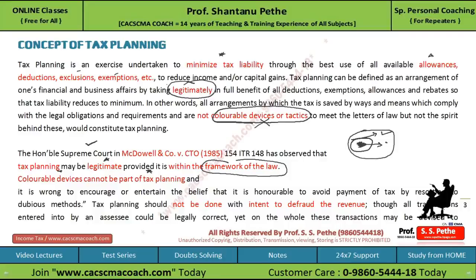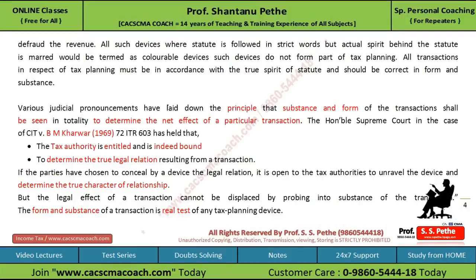Further, the Supreme Court stated that tax planning should not be done with the intent to defraud the revenue, that is, the government. There are plenty of judicial pronouncements which have laid down the principle that the substance and form of the transactions shall be seen in totality to determine the net effect of a particular transaction.